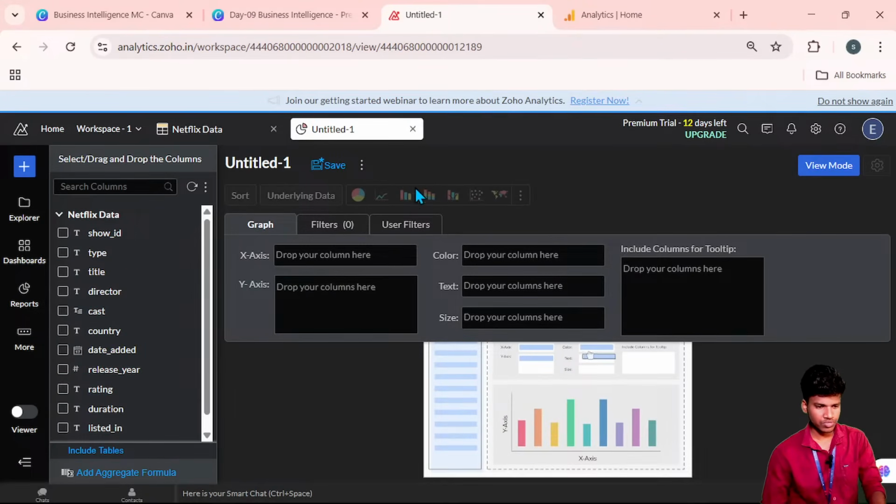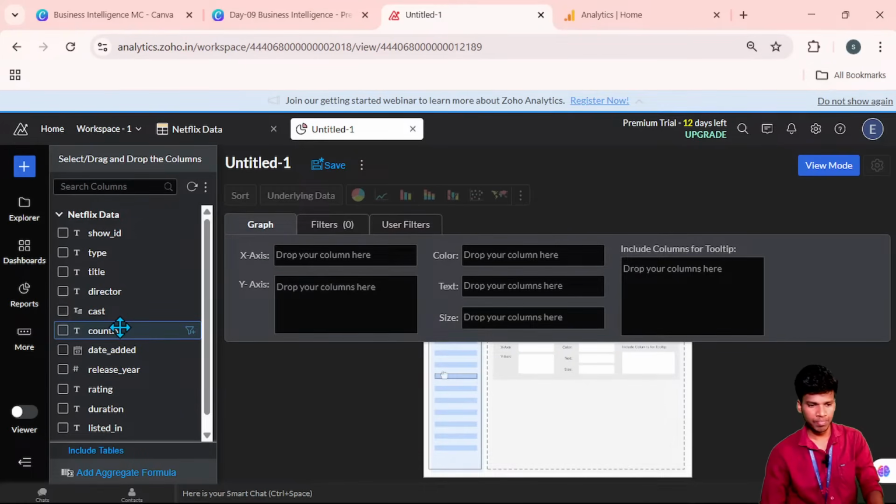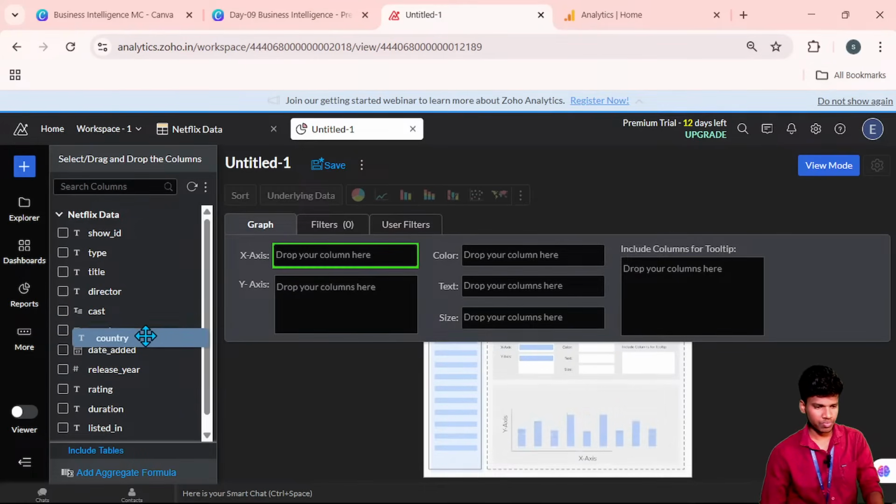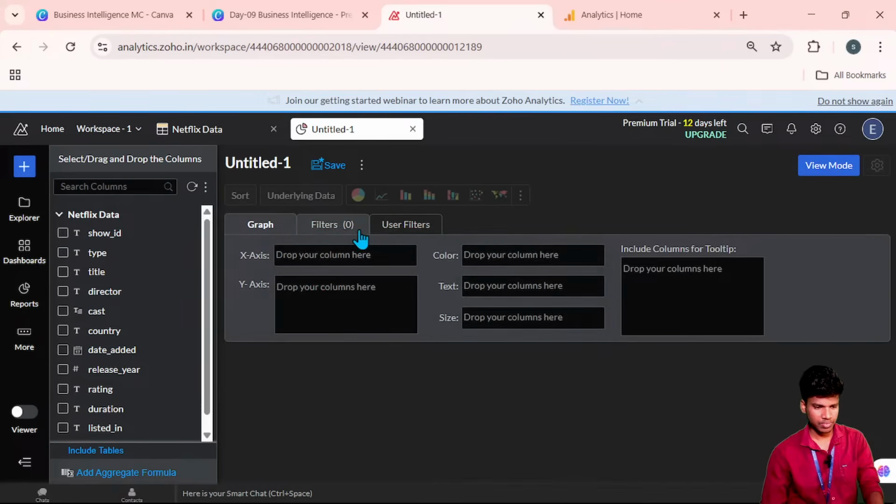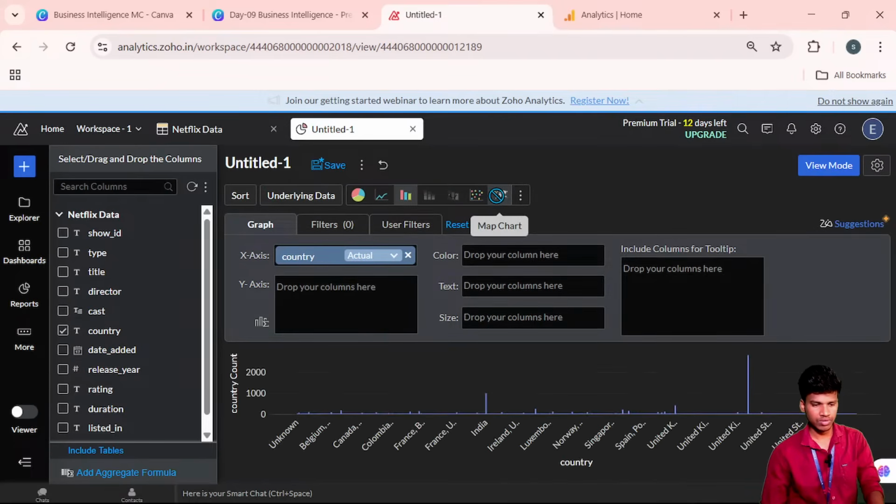So first I try to see the country. So we have locations, right? So here the map view, map chart is also here. So now first thing we are going to select the country into the x-axis and I click generate and go with that map chart.